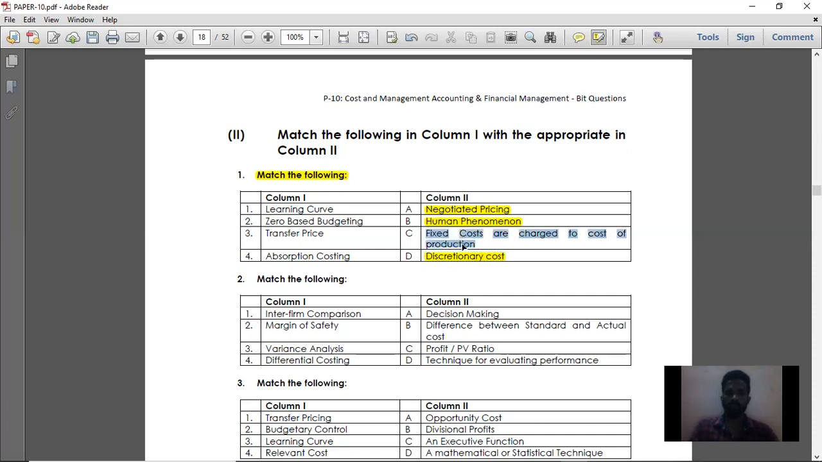So with that, we have finished the first match. That is, learning curve is human phenomenon. Zero-based budgeting is discretionary cost. Transfer price is negotiated pricing. And absorption costing is fixed costs are charged to cost of production. Not only fixed cost, total costs are charged to cost of production. That is called absorption costing.